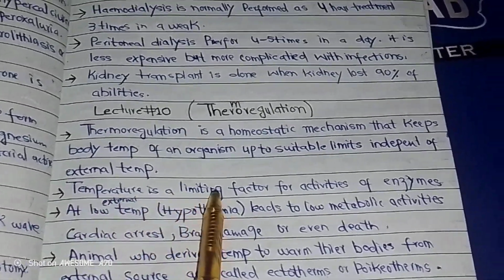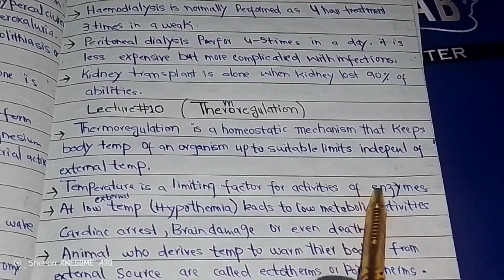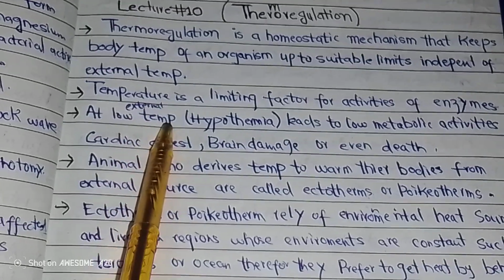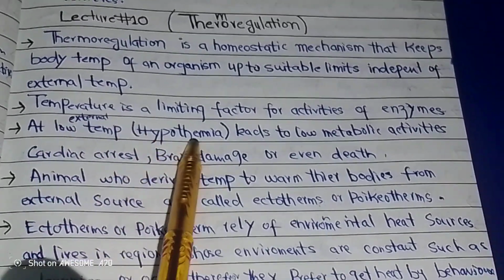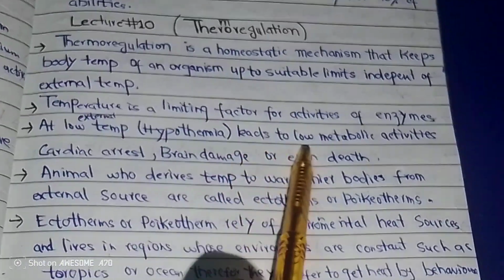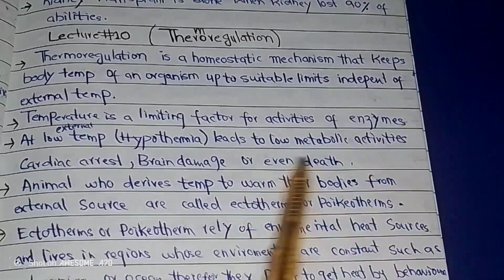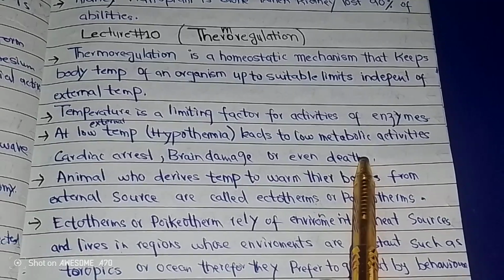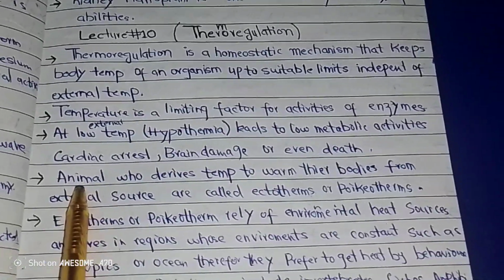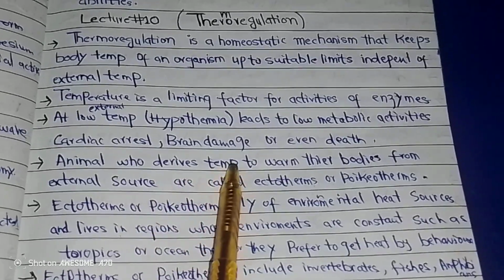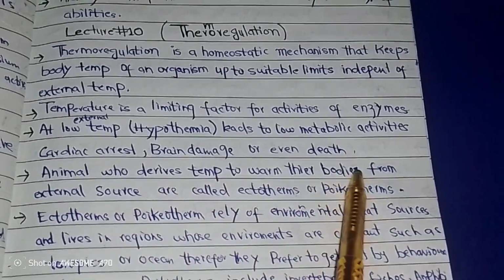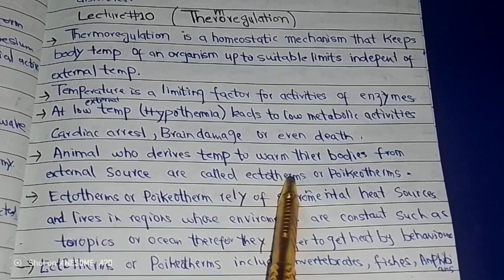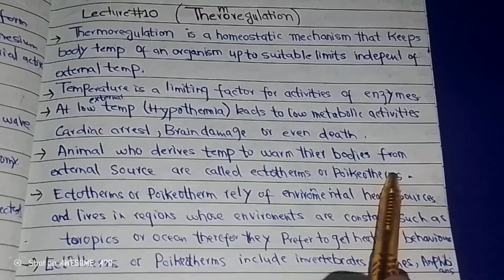Temperature is a limiting factor for activities of enzymes. Low external temperature, which means hypothermia condition, leads to low metabolic activities and cardiac arrest, brain damage, or even death. And animals who derive temperature to warm their bodies from external source are called ectotherms or poikilotherms.